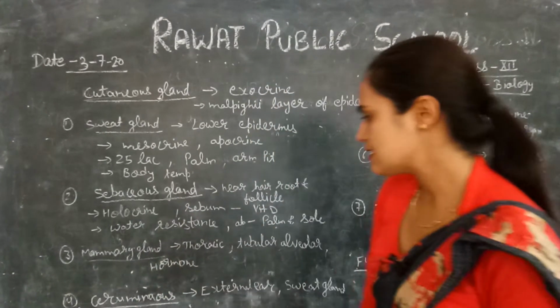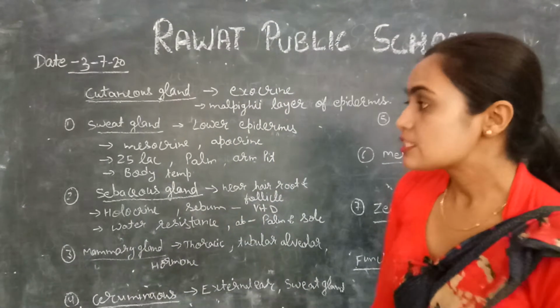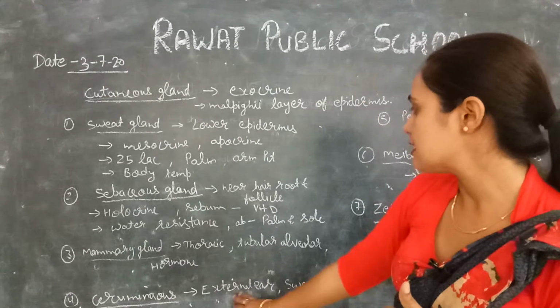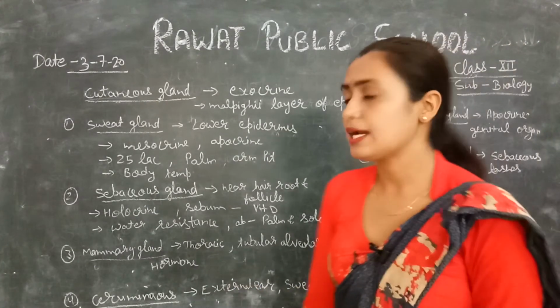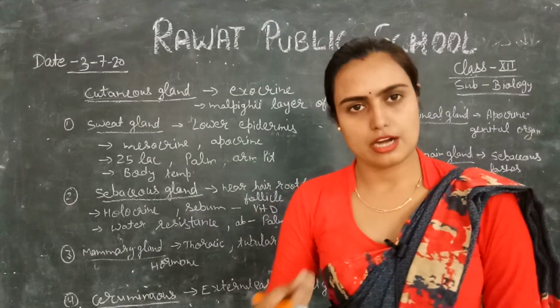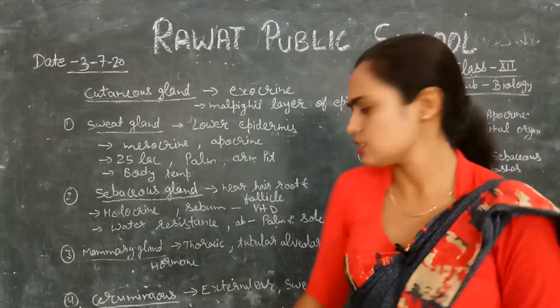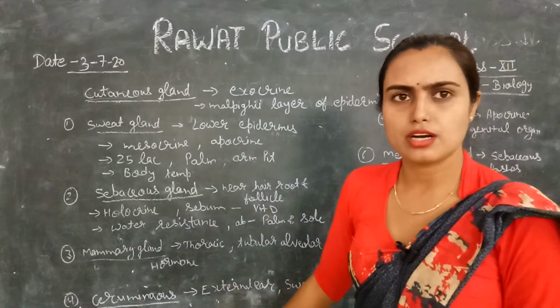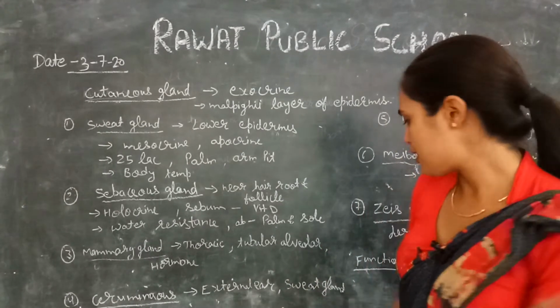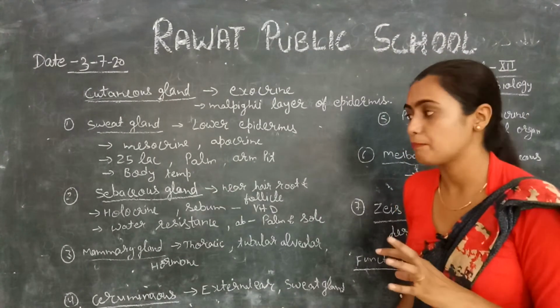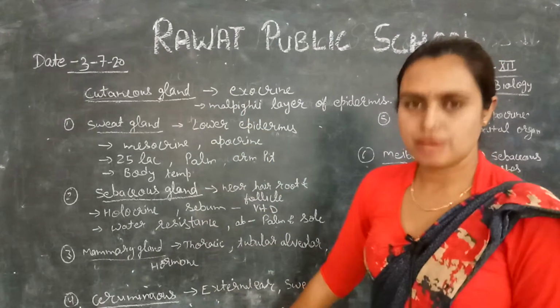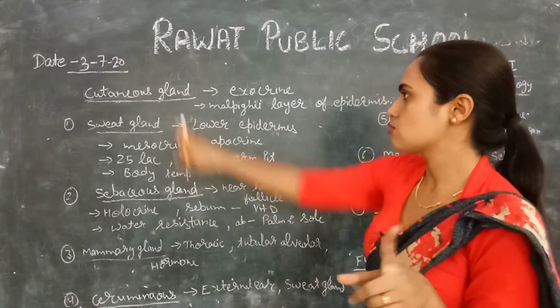The next gland is the ceruminous gland. The ceruminous gland is generally present in the external ear, right? It releases a waxy substance which protects your external ear from foreign particles, and it is simply a derivative of the sweat gland, right? We will give a quick review also.